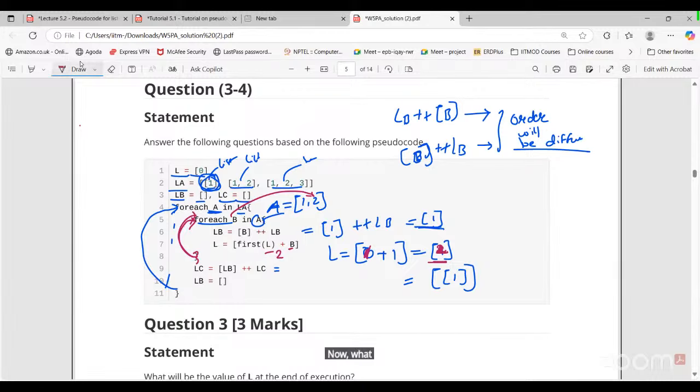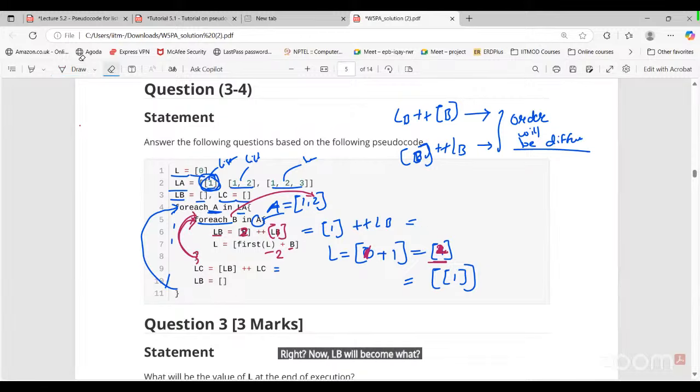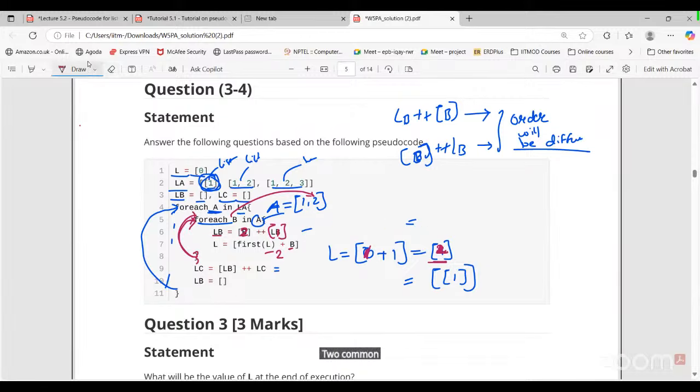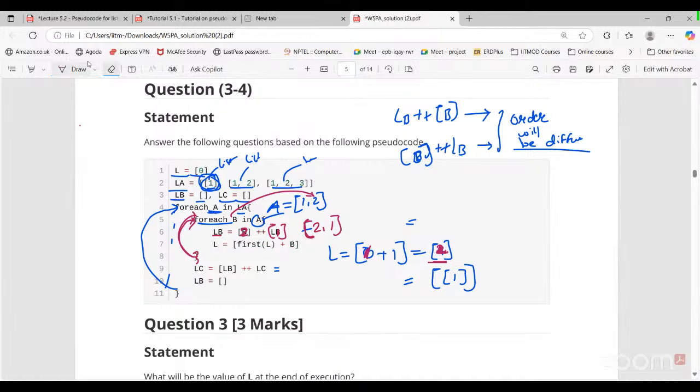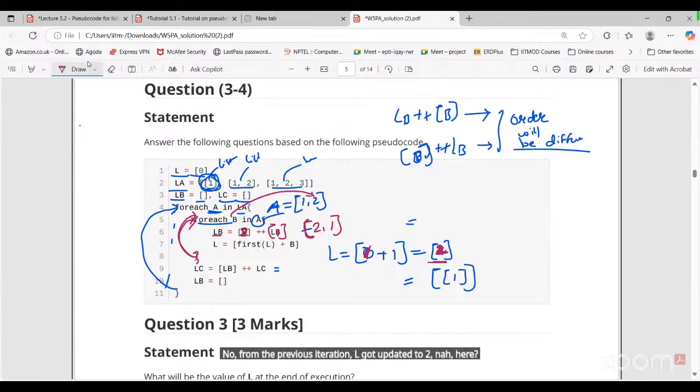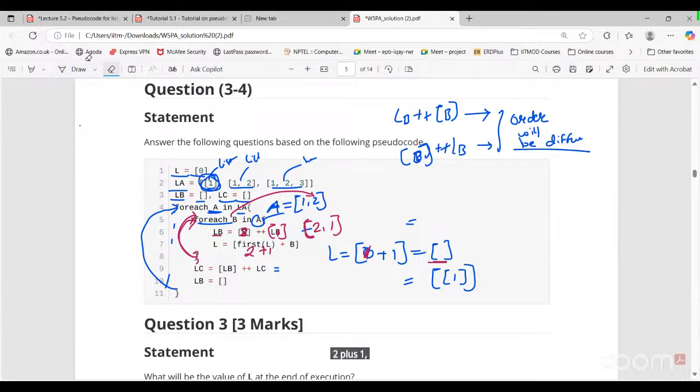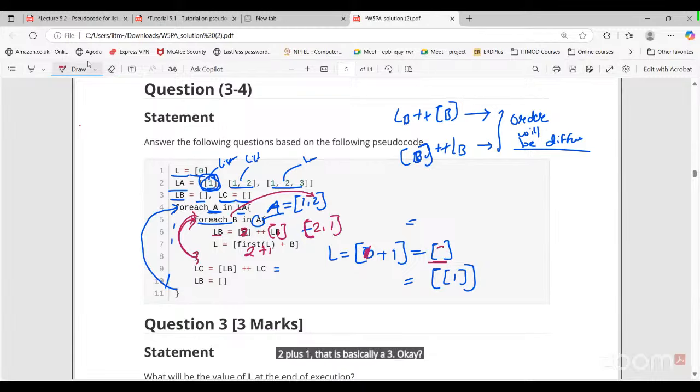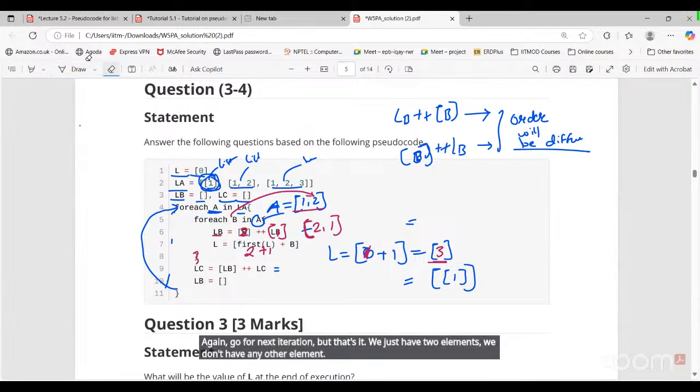Now what is LB here? B is 2. What is LB? LB is 1. Right? Now LB will become 2 comma 1. So we are reversing the list, right? 2 comma 1 like that. Now what is first of L here? From the previous iteration L got updated to 2. So 2 plus 1, that is basically a 3. Again go for the next iteration, but that's it. We just have 2 elements. We don't have any other element. So we exit the for loop.